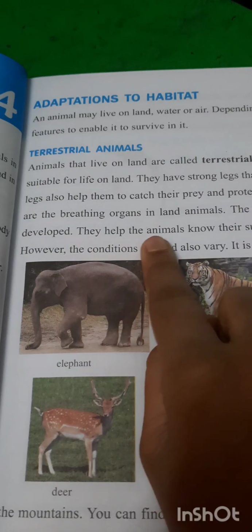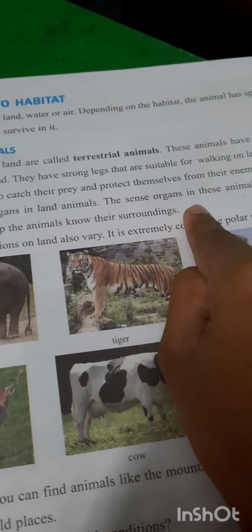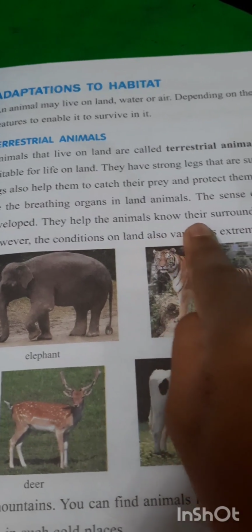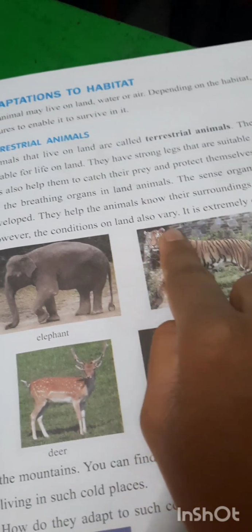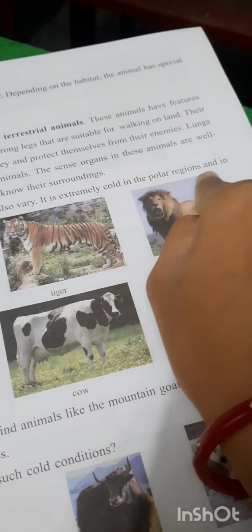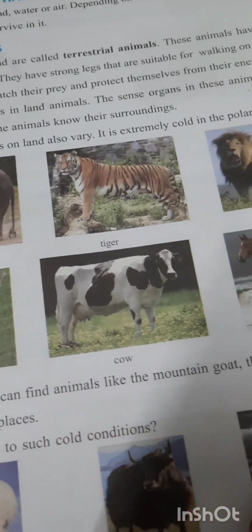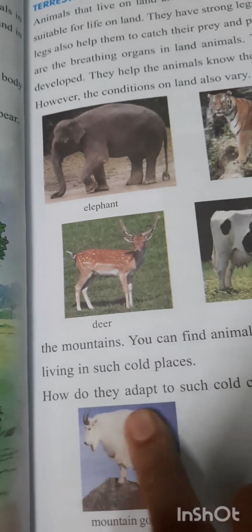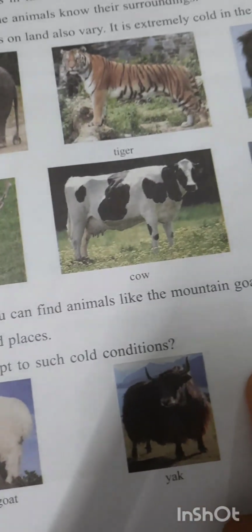Lungs are the breathing organs in land animals. The sense organs in these animals are well developed. They help the animals know their surroundings. However, the conditions on land also vary. It is extremely cold in the polar regions and in the mountains. You can find animals like the mountain goat, the yak, and the polar bear living in such cold places. How do they adapt to such cold conditions?